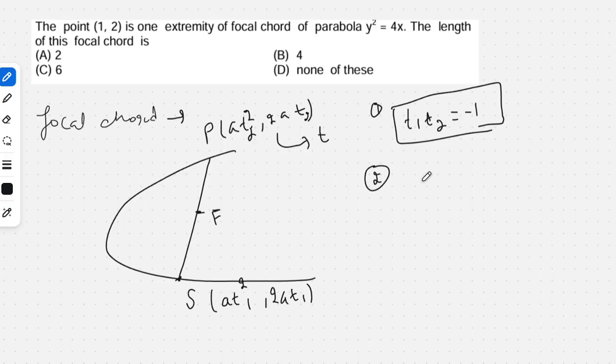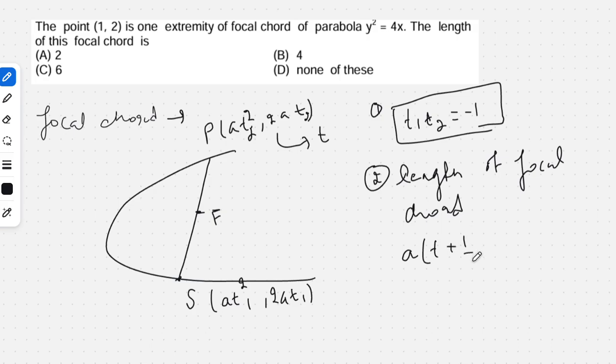Second result is the length of focal chord. The length of focal chord is a into (t plus 1 by t) whole square. Means if I know the value of the parameter at any of these two points, I can find the length of the focal chord.